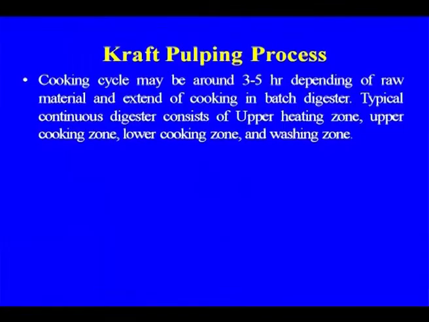Again, on the cooking cycle, let us discuss the kraft pulping process in slightly more detail. The cooking cycle may be around 3 to 5 hours depending upon the raw material and the extent of cooking in the batch digester. Especially for hardwood, as I told you earlier, the chemical requirement, type of fiber and fiber length differ, because the constituents change between bamboo, hardwood and softwood, so when cooking mixed species the requirements differ.